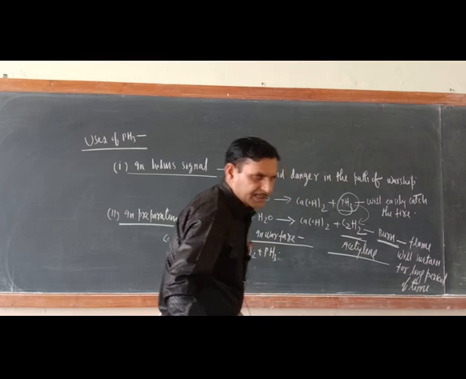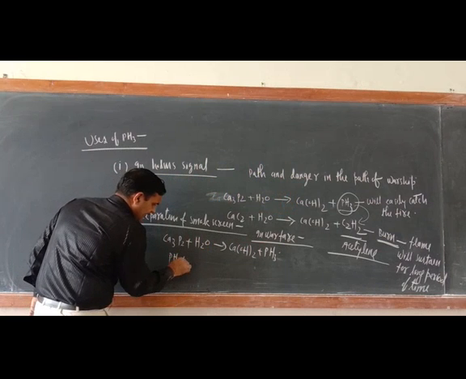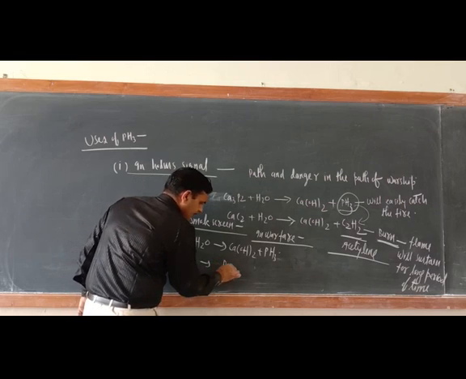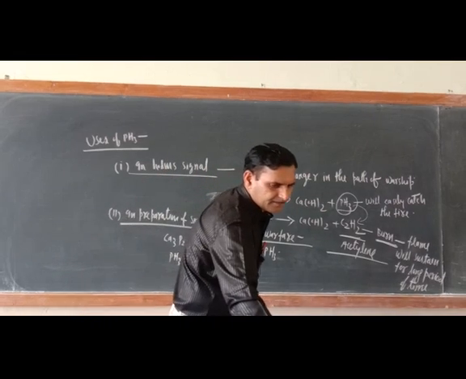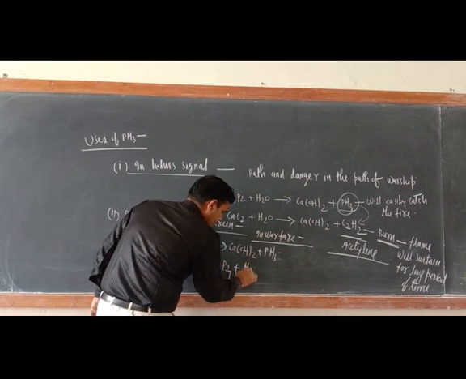This PH3 will react with atmospheric oxygen, and it will form P2O3 or phosphorus plus H2O.